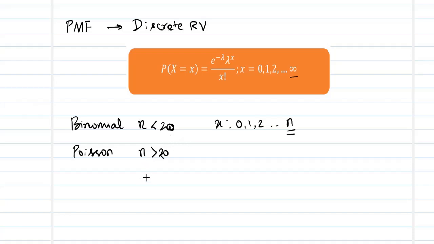So what happens when n is equal to 20? When n is equal to 20, both binomial and Poisson will give you more or less the same answer, with just a few places of change in the decimals. So in and around 20, like 19, 18, 20, 21, 22, in all these cases, both binomial and Poisson will give you more or less the same answer.